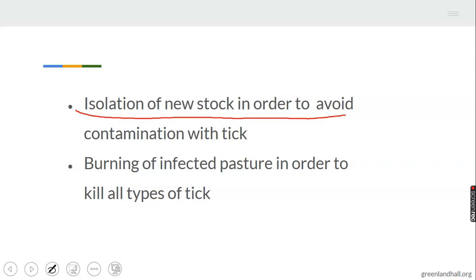Burning of infected pastures in order to kill all types of tick. Once a farmer discovers that the pasture around the animals is infected, or one of the animals is infected by tick, the farmer should endeavor to burn the pastures around there to kill all types of tick.